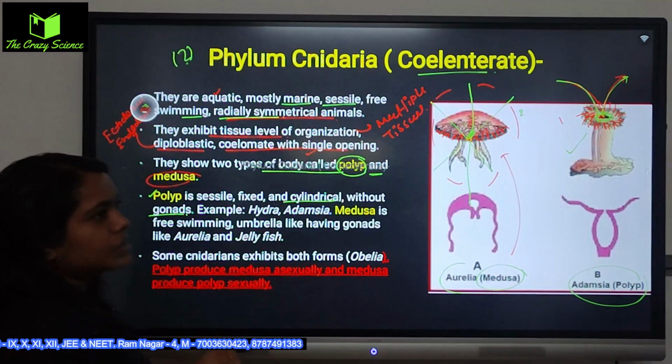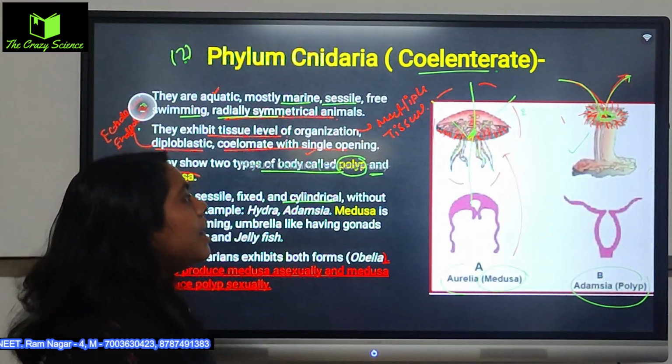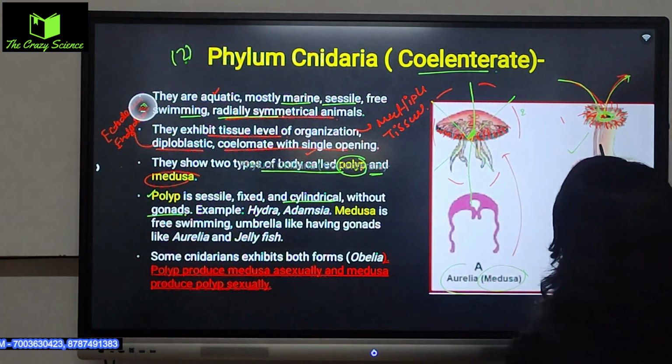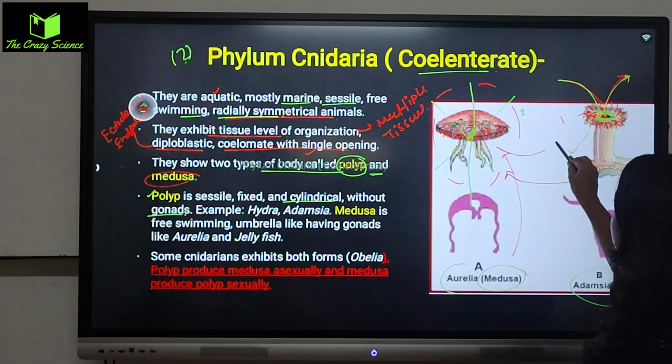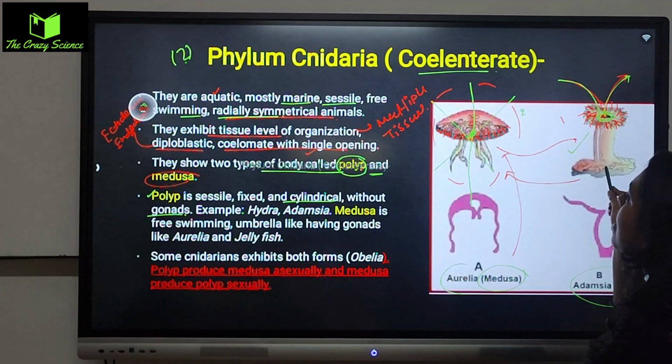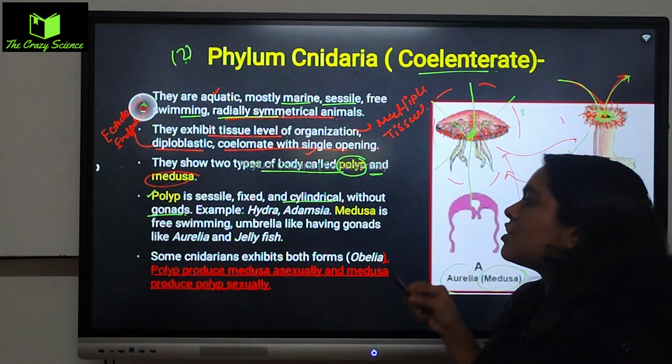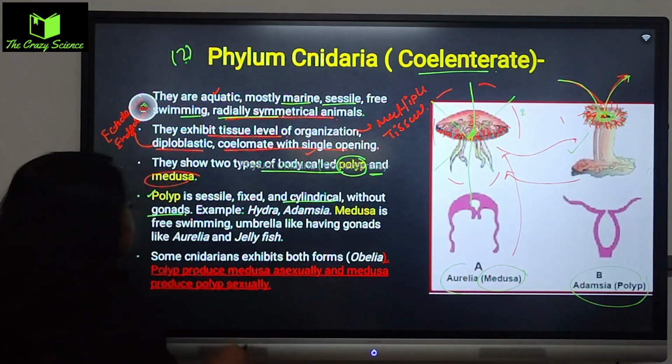They don't have gonads, they don't have sexuality, and this particular one is dependent on the other, আর এটাও এটার উপর ডিপেন্ডেন্ট থাকে, means both depend on each other for sexual reproduction. ঠিক আছে।